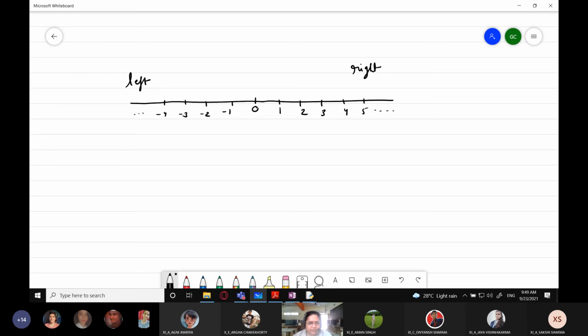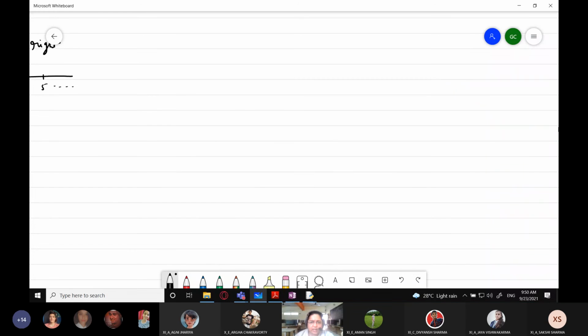This way you can figure out that if a number is equal to 0, it is 0. If a number is greater than 0, it is a positive number. And if it is less than 0, it is a negative number. So we are going to use exactly this. How to do it? Again, I'm going to draw a flow chart here.